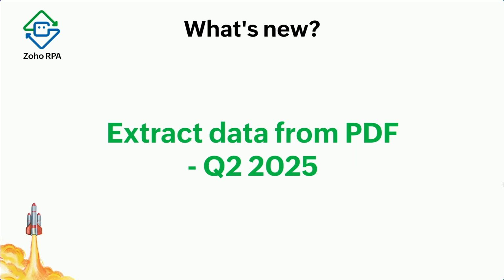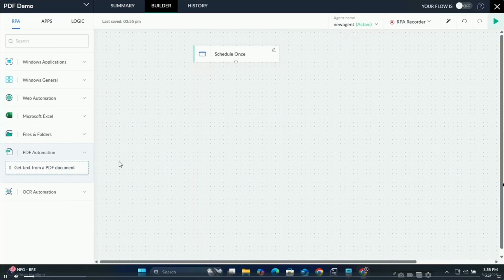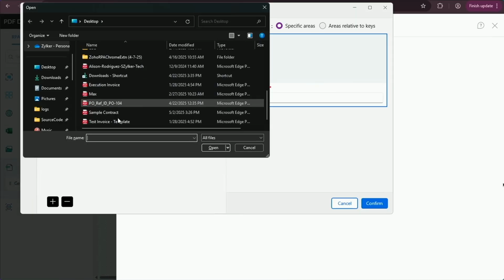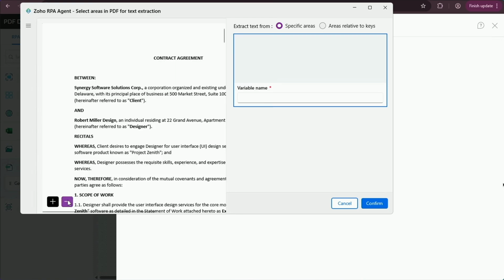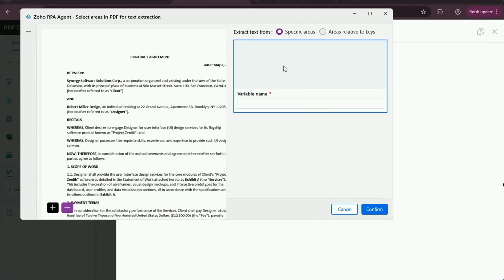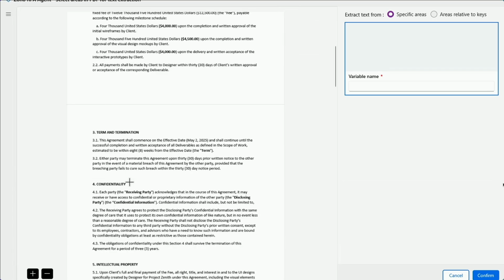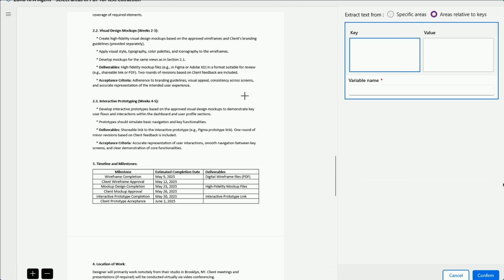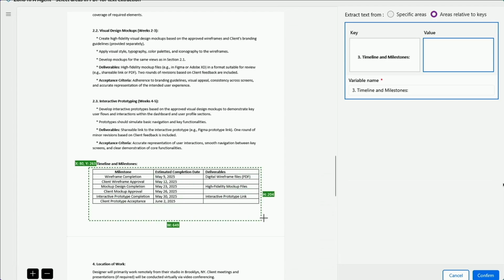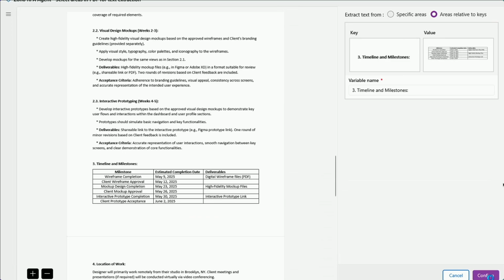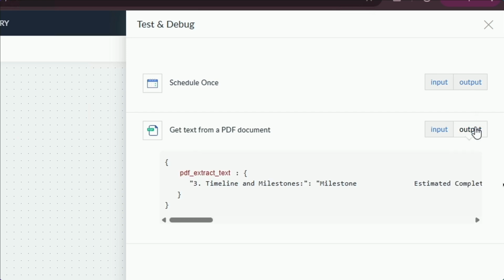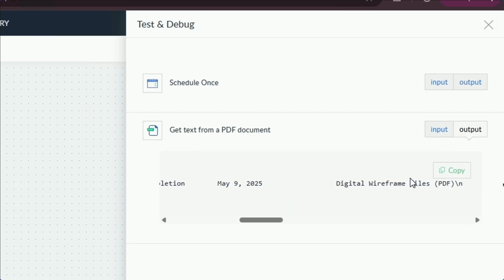Likewise, in PDF, there is one interesting option. You can read the entire PDF, but sometimes you want to read a particular section. For that, you need to define the field, the variable name, and the exact data that you want to read. That option is nothing but your key value pair, the area related to that particular key. So irrespective of the position in the file, maybe the file could change, some content could come, but this key value pair will be the same. So you can use that option, and you will be able to get that as your PDF extraction.